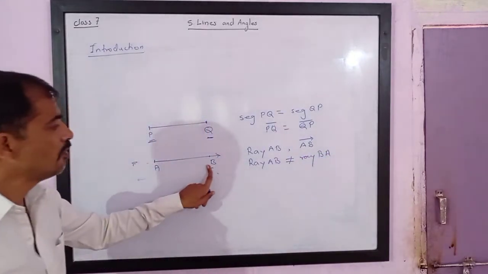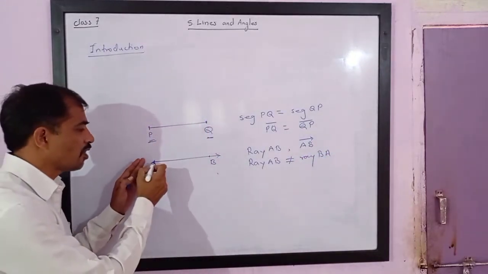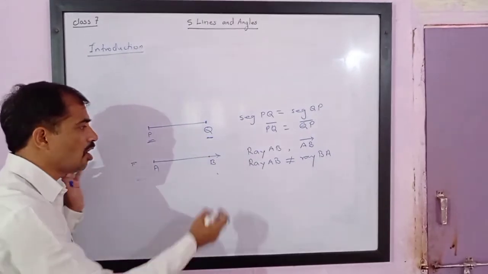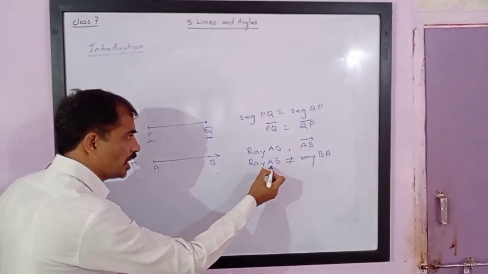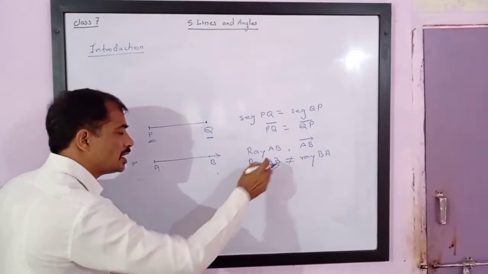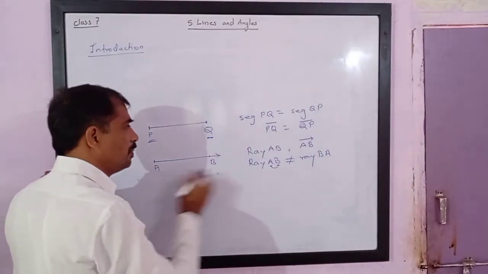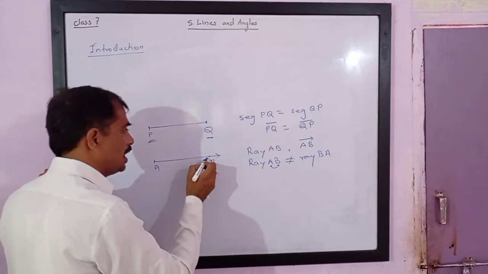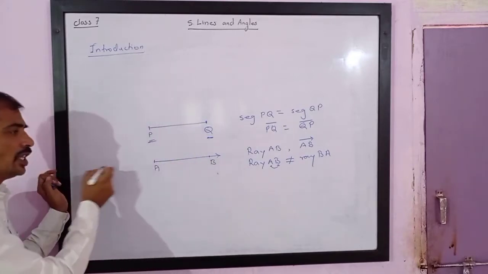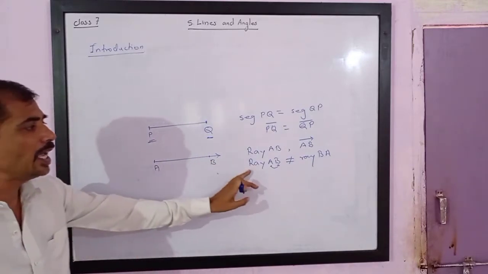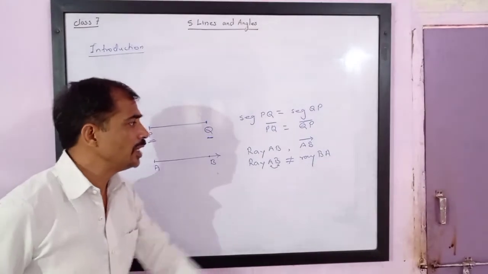Please understand, when we say ray AB, it starts from A and goes in the direction of B. That is, it starts from the first vertex and moves towards the second vertex. Here also, when we say ray BA, it starts from vertex B and moves towards A, which means it starts from B and moves in the left direction. So ray AB is not equal to ray BA.